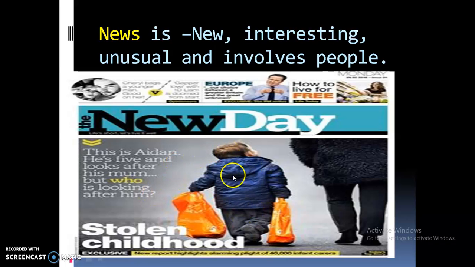Stolen childhood. If you see this picture, you'll find something new, because he is just a 5 year old boy who is looking after his mom. This is interesting also, it is unusual too, and it involves people. So this is news.